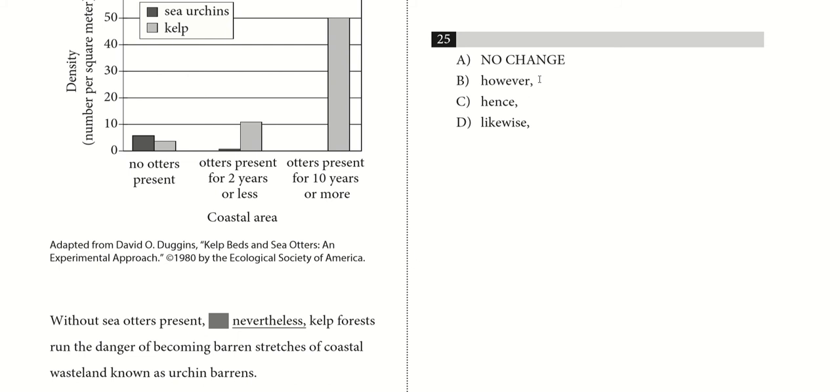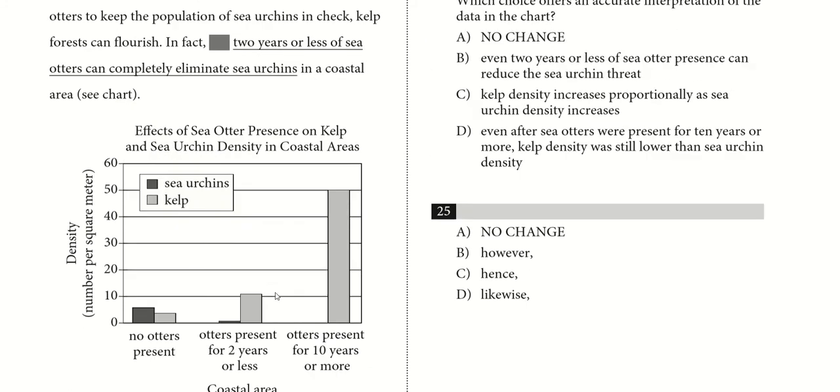What about B? However, so without sea otters present, however, kelp forests run the danger. We know that however is used often to introduce some kind of, again, counter or contrast to something that was said before. In this case, it's a little bit indirect. This isn't in contrast with what was said before, but it's in contrast with what was just being talked about, right?